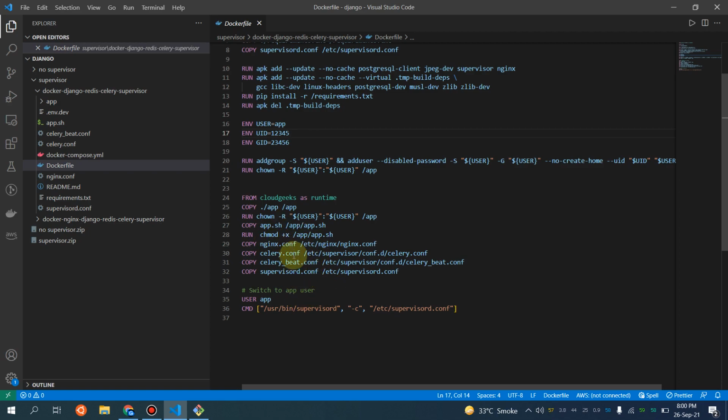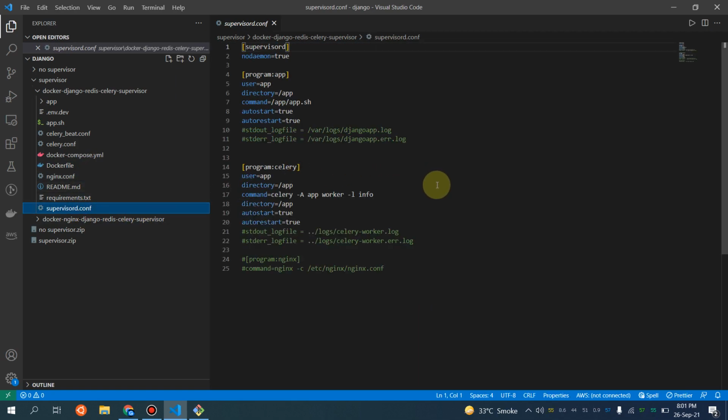Although I'm copying the Nginx configuration, which I will be covering in my next step, we are not going to use Nginx here, as you've seen in my Docker Compose file. These are the configuration with regard to Celery, and I'm not going to use Celery Beat or other stuff, just basic Celery. So I'm going to show you the supervisor part here. This is the supervisor configuration.